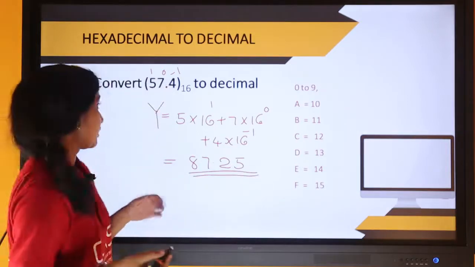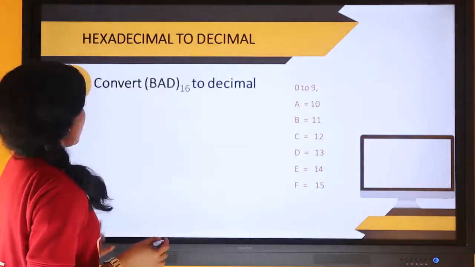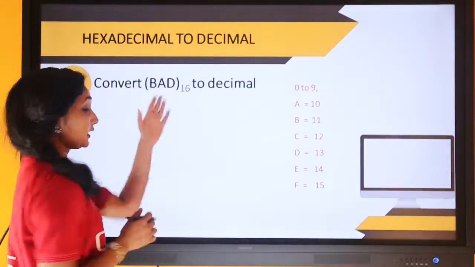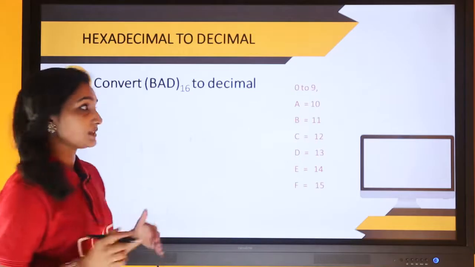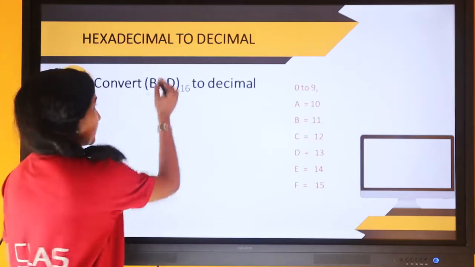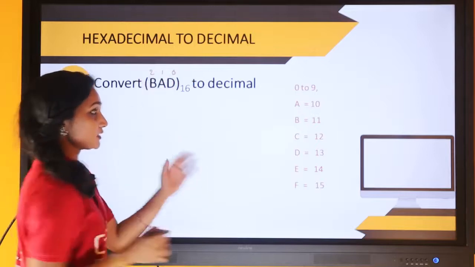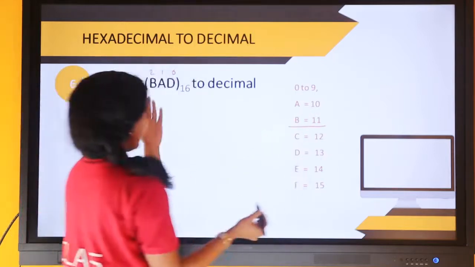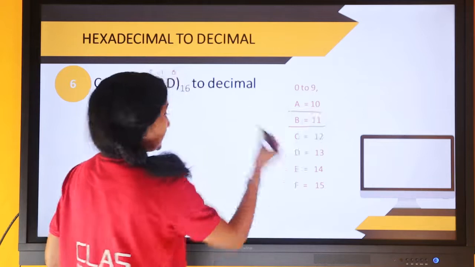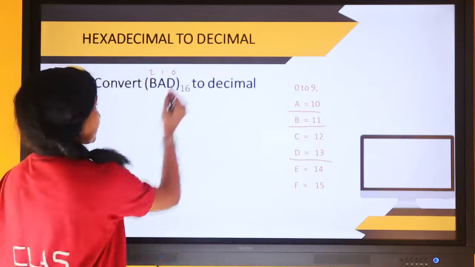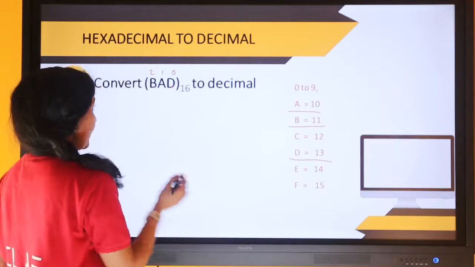Now moving to the next question, BAD in hexadecimal to decimal. Here the positions are 0, 1 and 2. In the hexadecimal system the value of B is 11, A is 10 and D is 13. So we have to replace these alphabets with the numeric values.